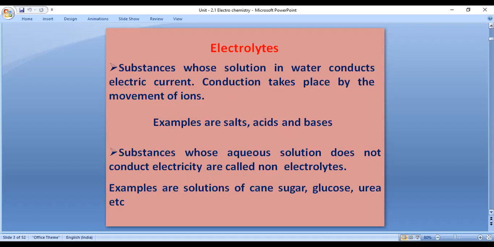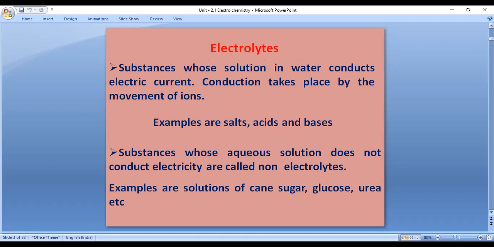Okay, let us see. Electrolytes are substances whose solution in water conducts electric current. That means a solution medium which allows the flow of electricity is known as an electrolyte. Conduction takes place by the movement of ions. The simple thing is that in a solution medium, those which produce electricity by movement of ions are called electrolytes.